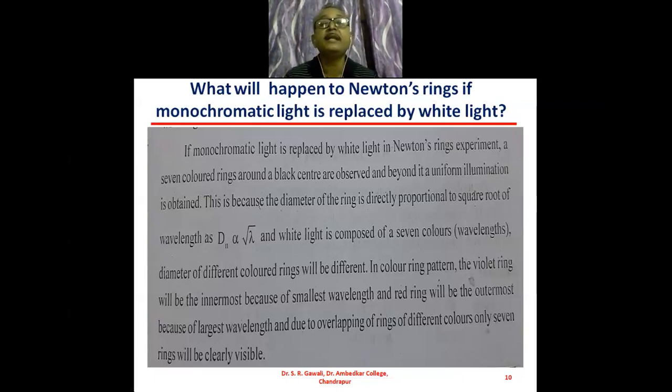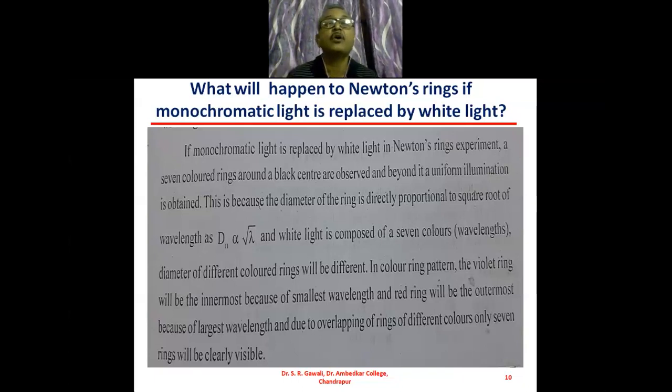If monochromatic light is replaced by white light in Newton's ring experiment, 7 colored rings around a black center are observed, and beyond the 7 colors, we get uniform illumination.